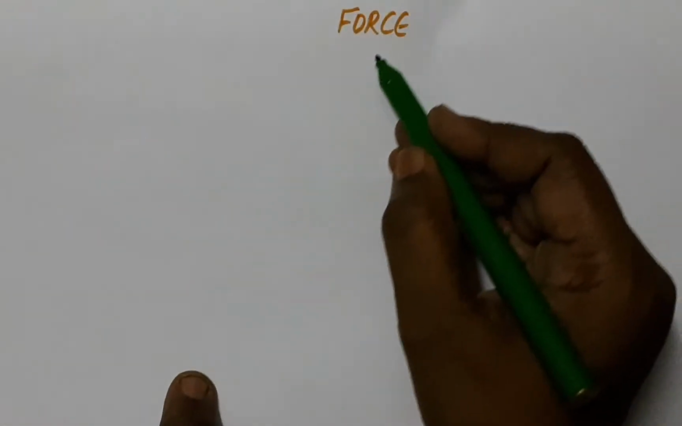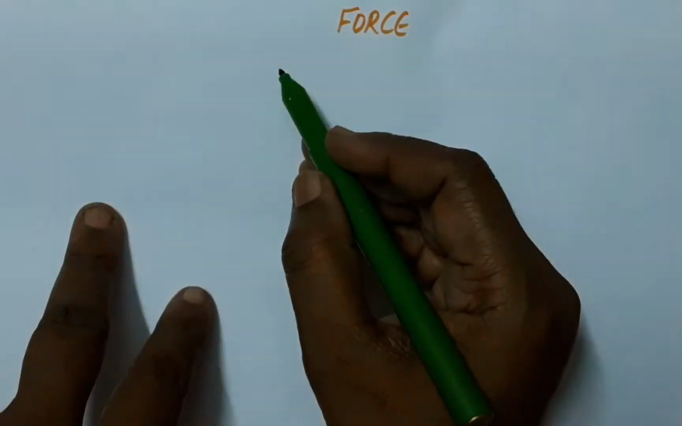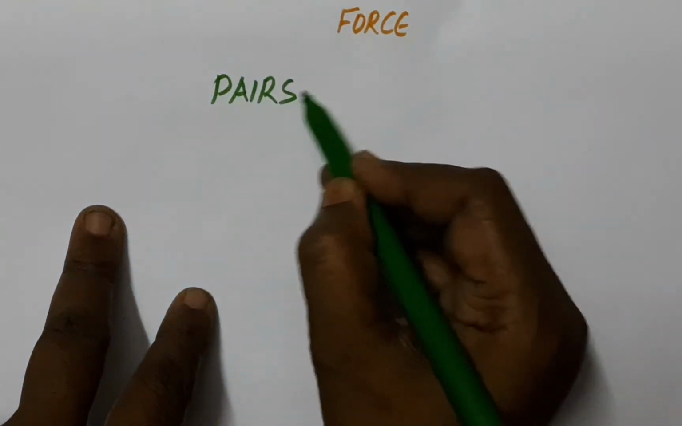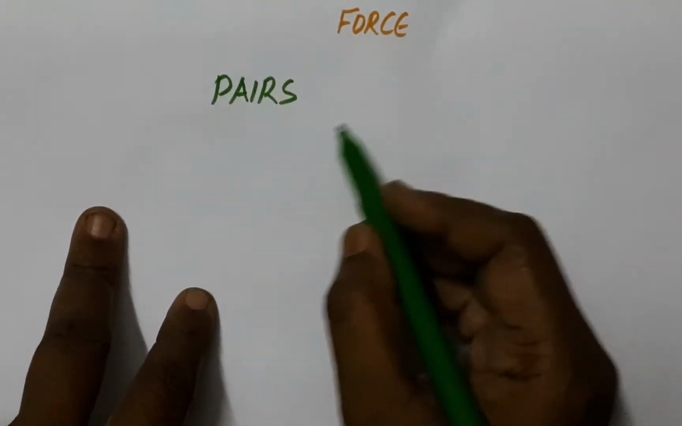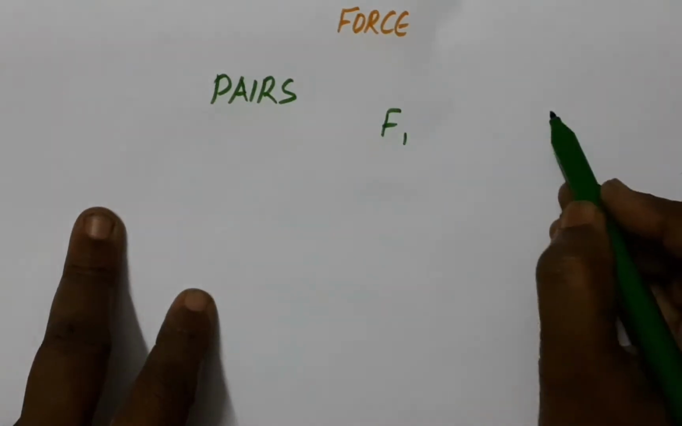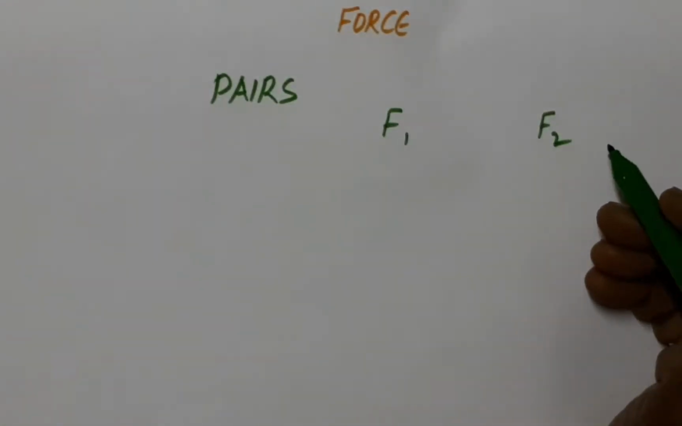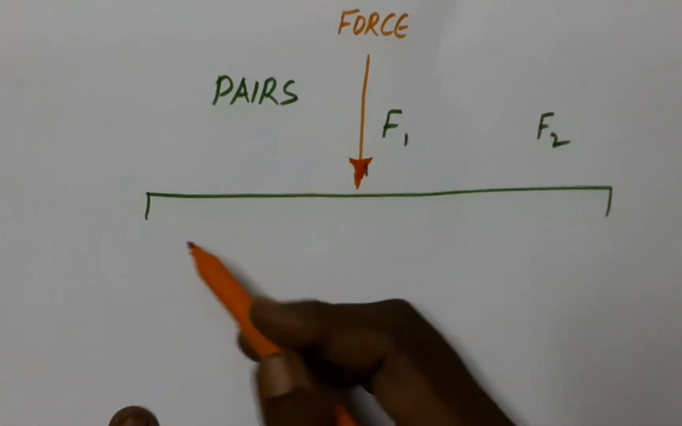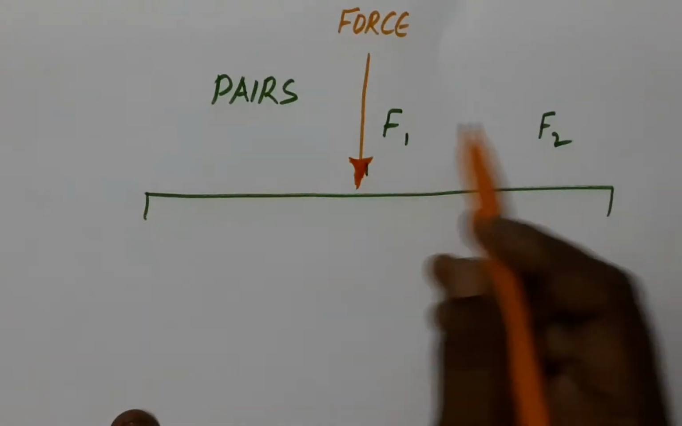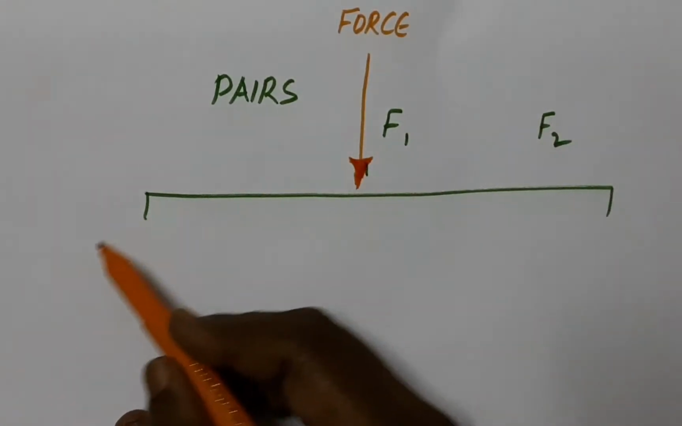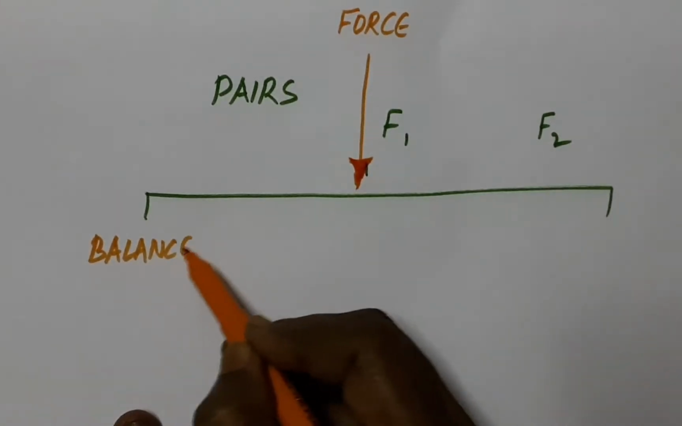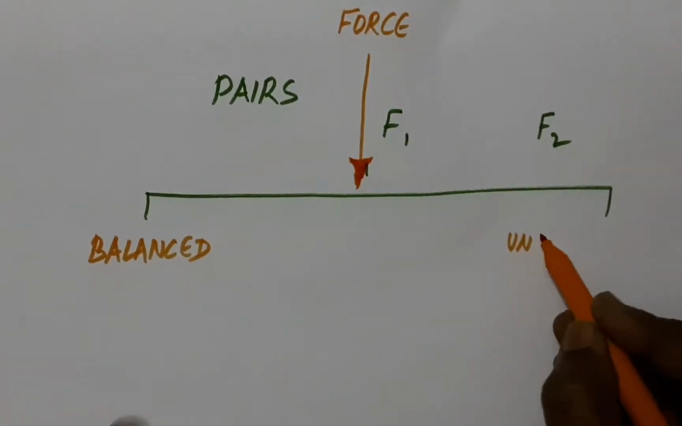Basically, the first and foremost thing we should know about force is that force operates in pairs. There is always F1 and F2 operating on a body and also by the body. At any given point of time, these two forces will be in operation, and this results in either balanced force or unbalanced force.